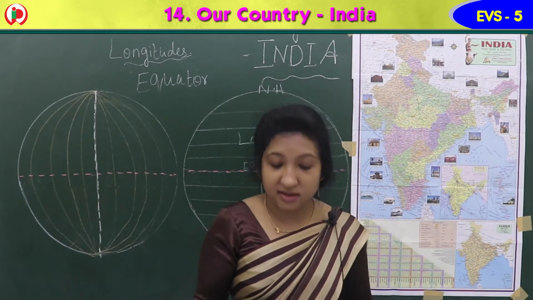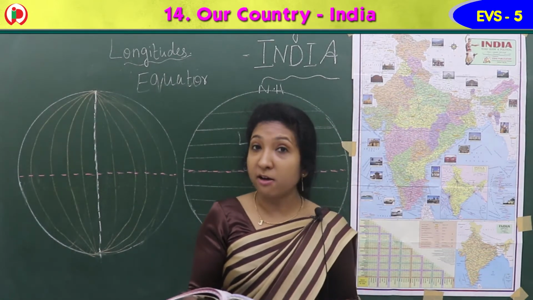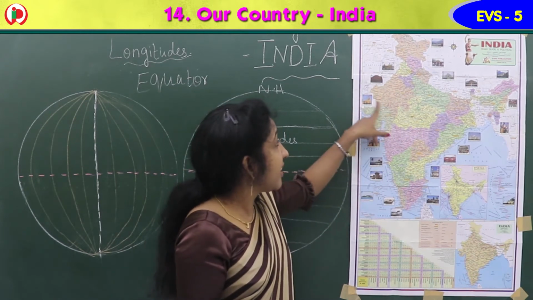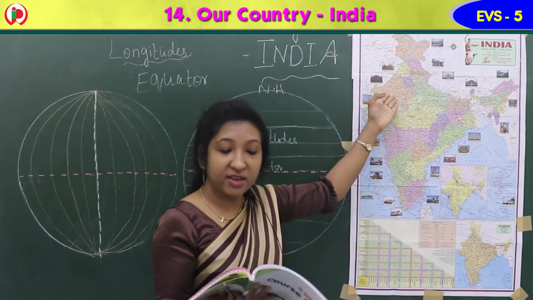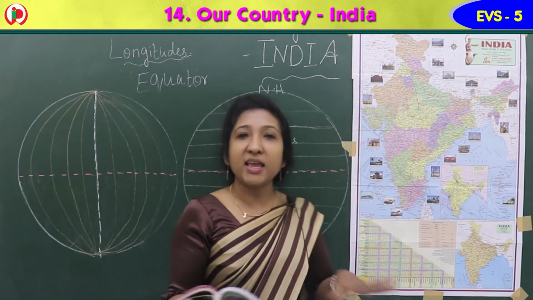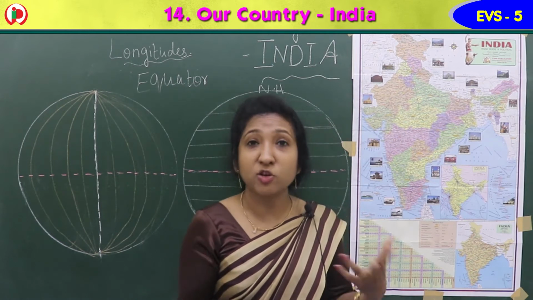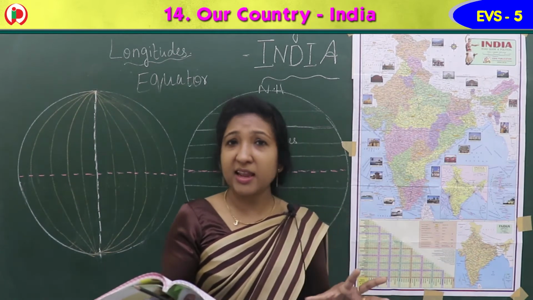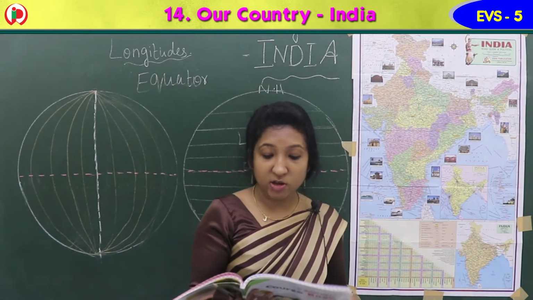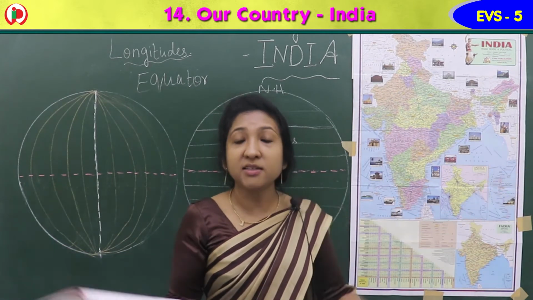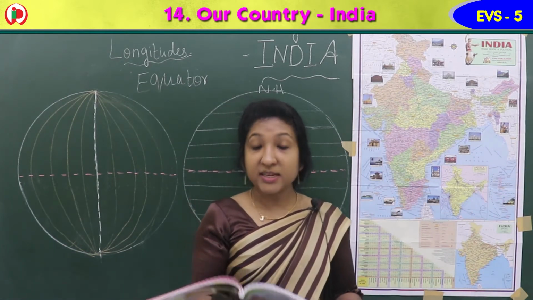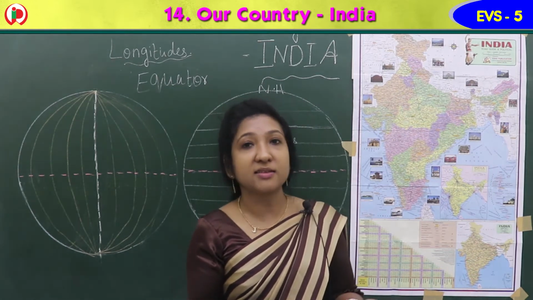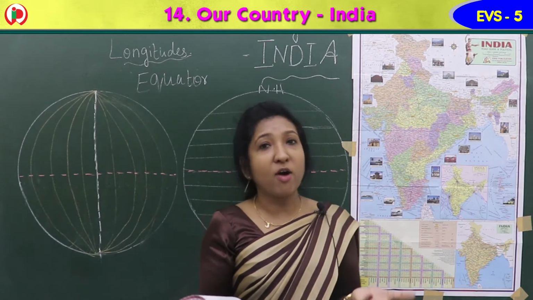Next is deserts. The Great Indian desert lies in the western part of India. Here, we can see the desert in the western part. It is a dry, hot and sandy stretch of land. You know about desert. Yes, full of sand, isn't it? Dry area it is. And a sandy stretch of land means a long land but full of sand. It has very little fertile vegetation, meaning we cannot grow any plants or trees there because there is no rainfall, so no water over there.